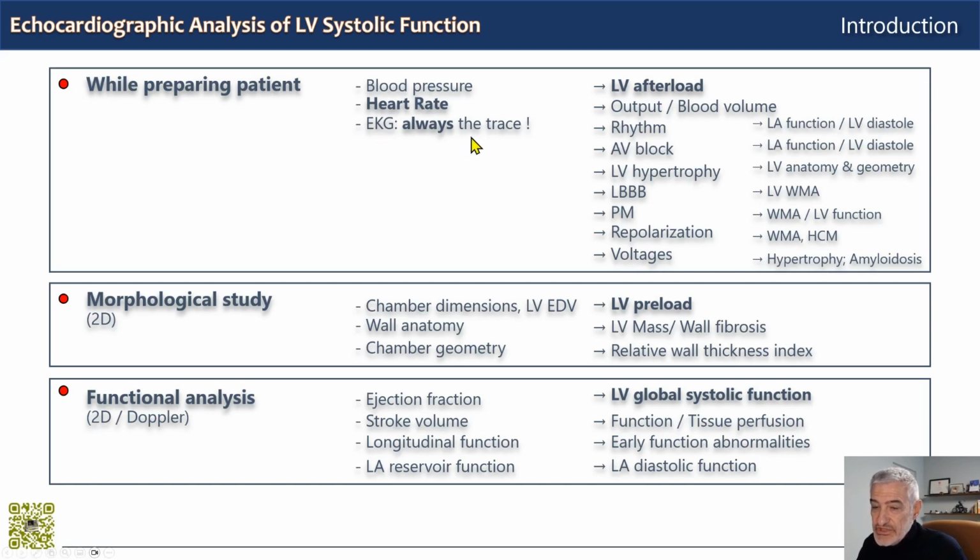An EKG trace should always be on your echocardiographic monitor. No EKG qualifies an echocardiographic examination as low quality, and you don't want that.